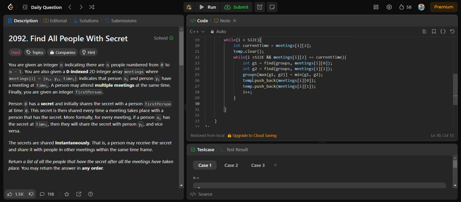and then outside of this while loop, we will again implement a for loop.